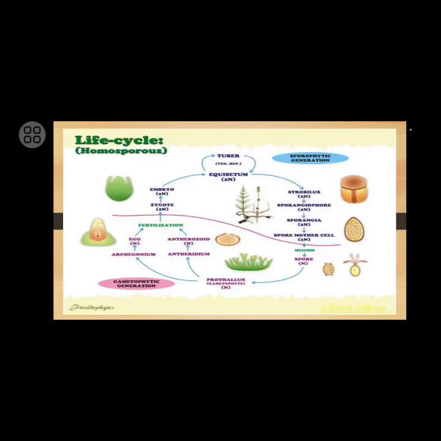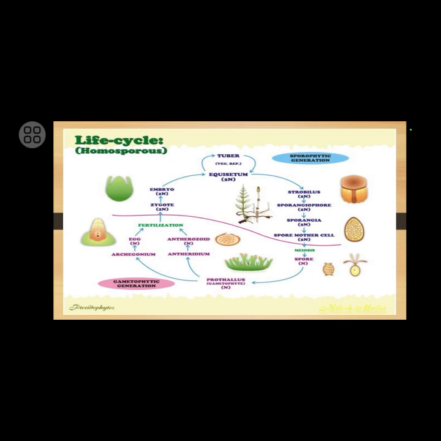This is the life cycle of a homosporous pteridophyte, for example, Equisetum, in which a single type of spore is produced. The prothallus, which is the juvenile stage, gives rise to the gametophyte. In the gametophyte, the male and the female reproductive organs are present.